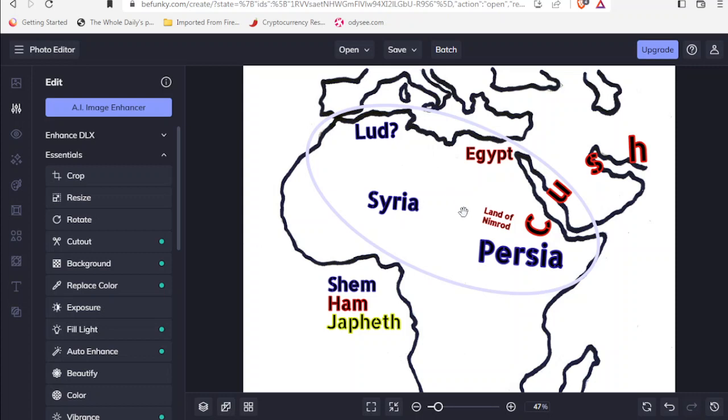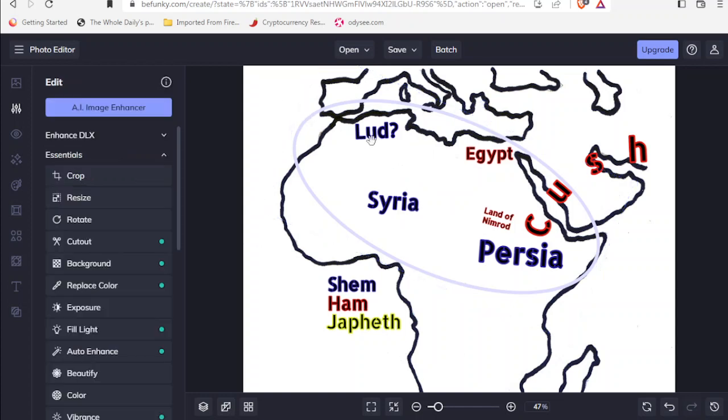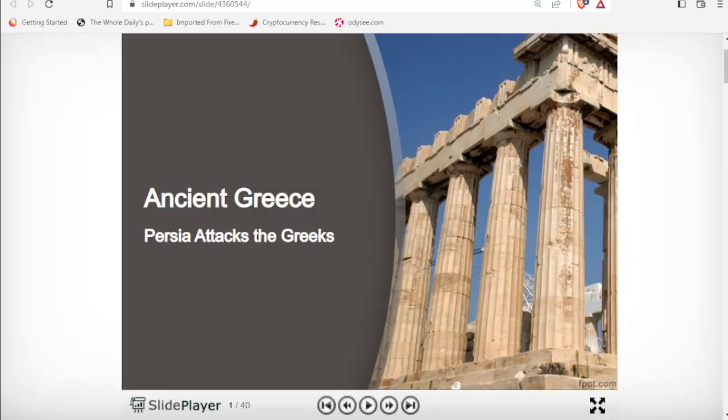So once Persia conquers Lydia, they're going to expect that the holdings of Lydia are going to submit to their rule. And Lydia had conquered these Greek city-states. So that's now bringing Persia into this realm of Europe and into the realm of Greece. That's what we're building up to, to speak about ancient Greece and Persia attacking the Greeks. So I think we're going to leave it there.